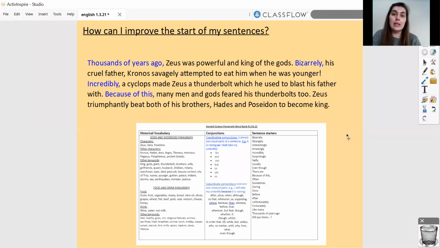So you have already turned your notes into paragraphs, and your second and final task is to use the sentence starters to improve the starts of your sentences. You can use the word bank as well as your own sentence starters to do this.